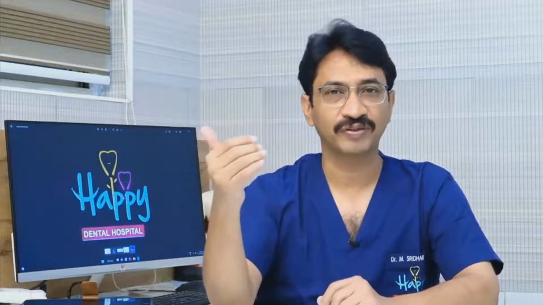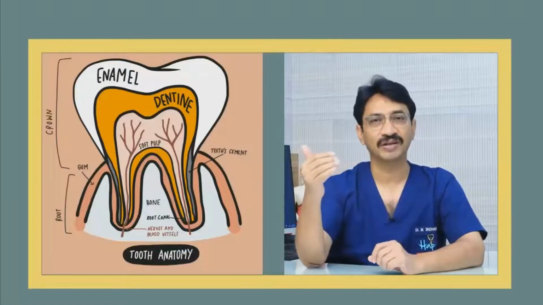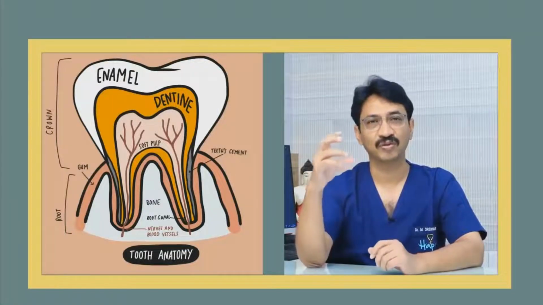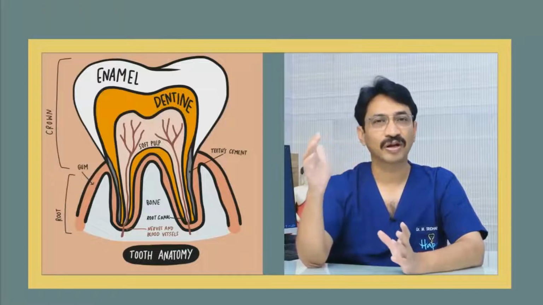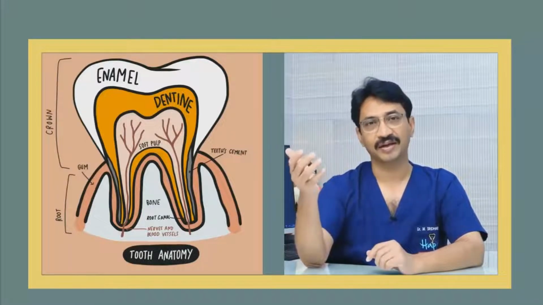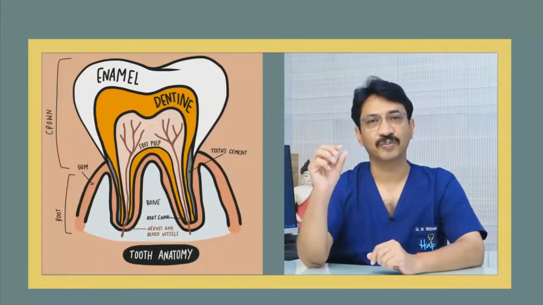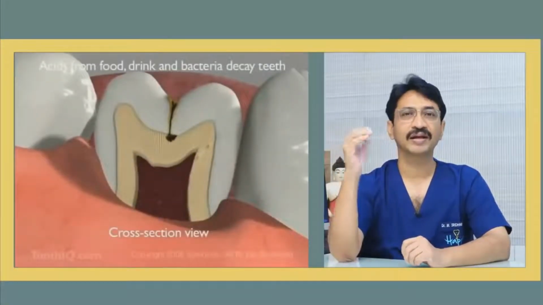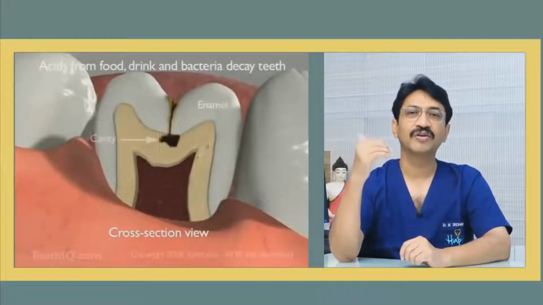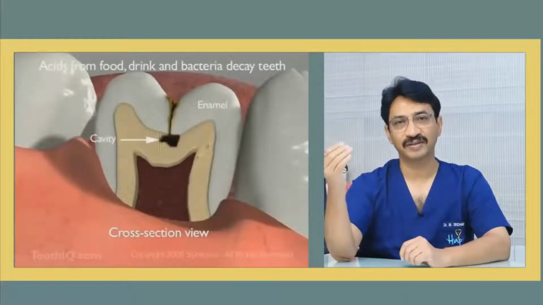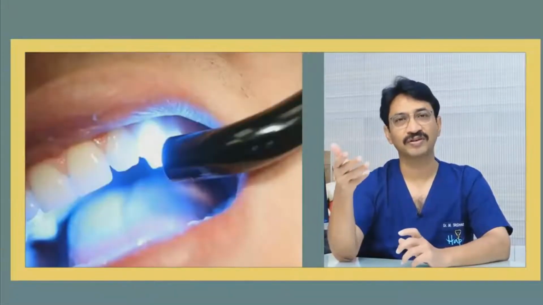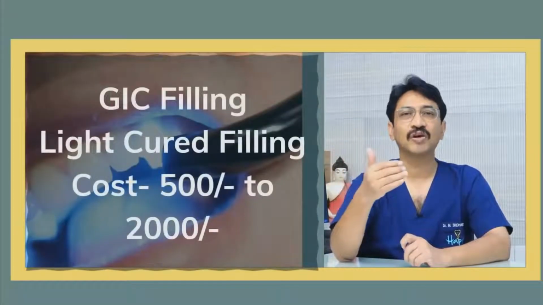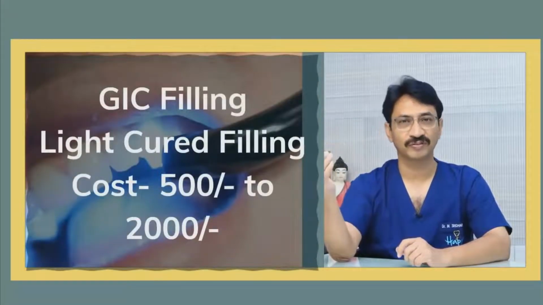There are two types of diseases which we most commonly treat in our dental office. First thing is dental cavity. Usually a tooth has an outer protective enamel layer, an inner dentin layer, and inside that, it has nerve supply. When the cavity of the tooth is in the outer enamel and has just gone into the dentin layer, you can do the treatment by a simple filling, removing the cavity and restoring it with a filling. This filling usually costs between 500 to 2000 rupees.